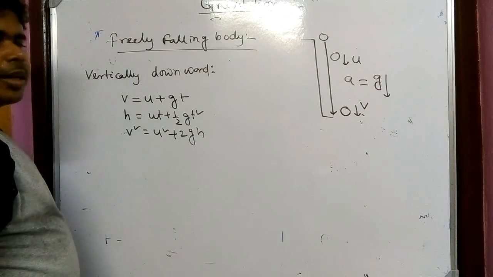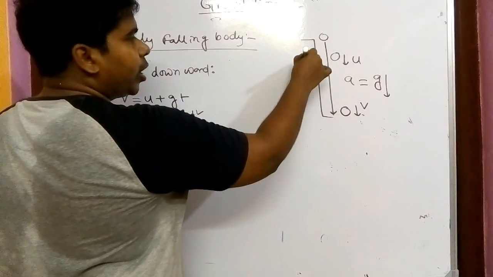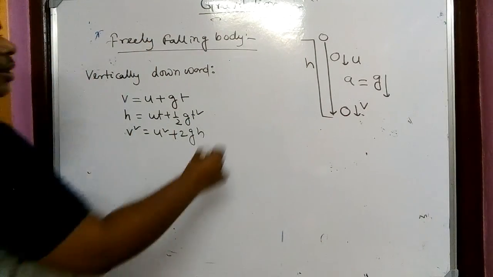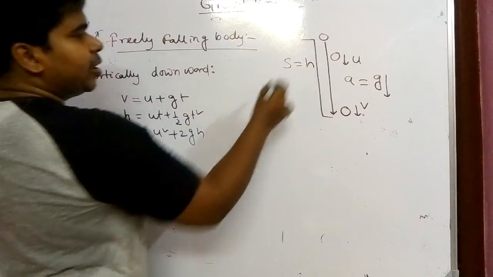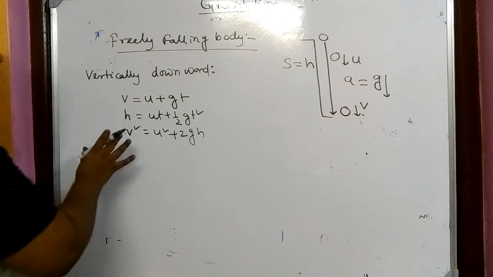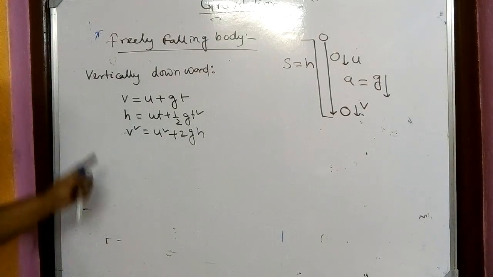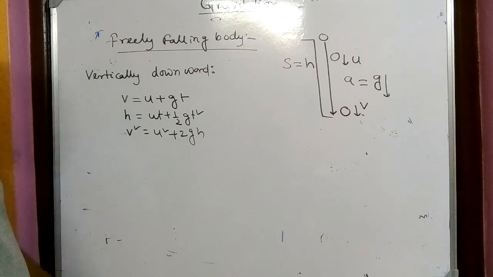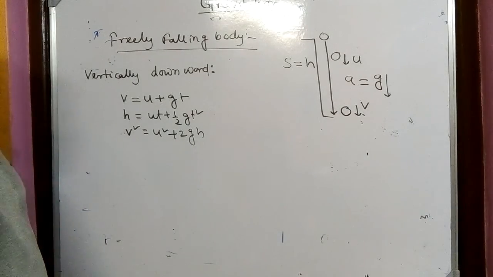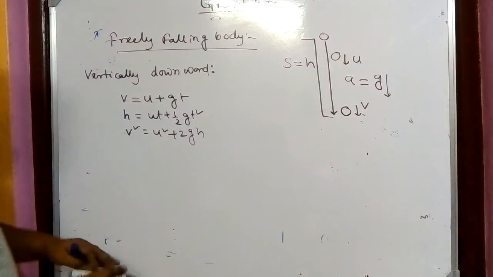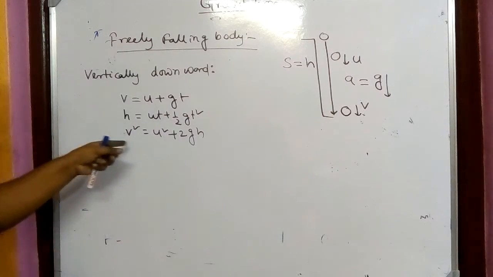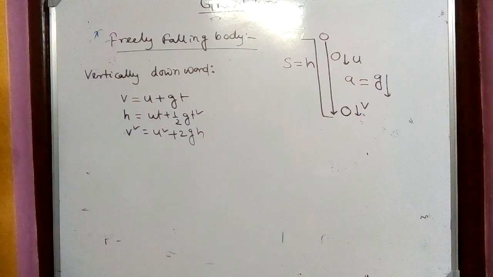And the distance that is covered by the body: whenever we are talking about a falling body, you are covering height, so here distance is nothing but h, and that's why the equation is changed. v equals u plus gt, h equals ut plus half gt square, and v square equals u square plus 2gh. So for a falling body, if I want to find any of the quantities, we can use these equations.